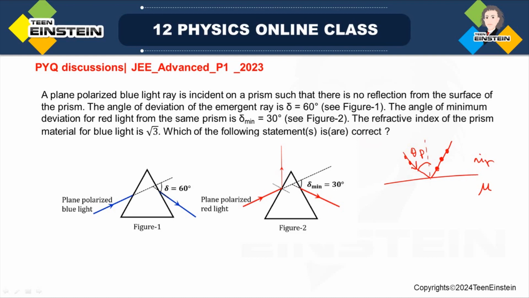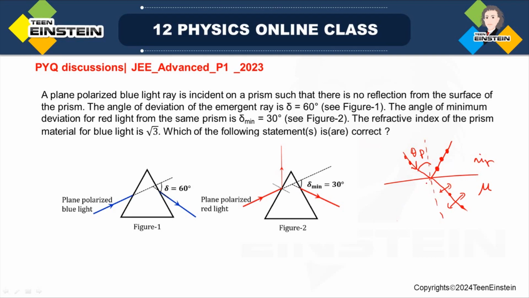That means the reflected ray contains the light vector oscillating only in the plane perpendicular to the plane of the paper. And there will be a refracted ray also. So that will contain both the light vectors. That means the refracted ray will be partially polarized light. So this is happening in general when an unpolarized light is incident at the interface of two media.